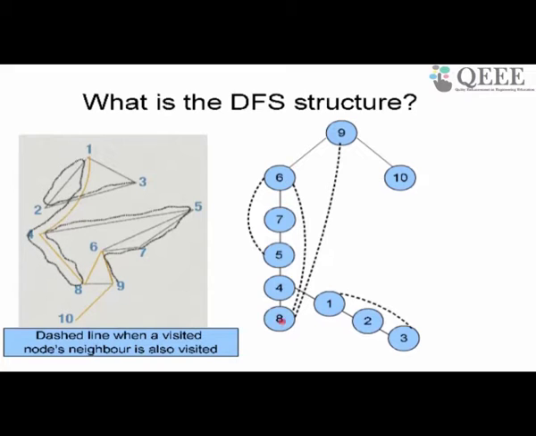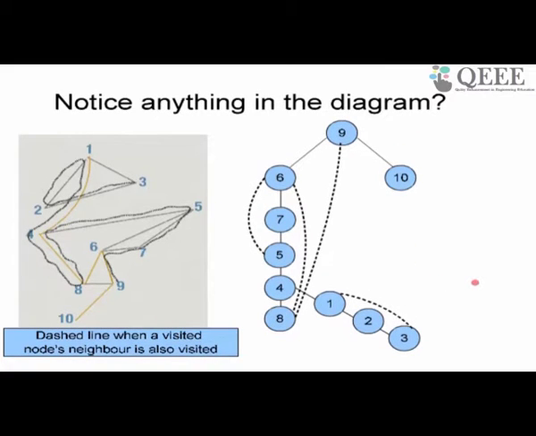If in fact it was going to 1, then 1 has not been visited, so it should have continued 8 to 1 to 2 to 3. So if it is a dotted edge back, it means it is going back to an ancestor of the node. What is an ancestor? Ancestor means if I trace a path back in the tree, I will go 8 to 4 to 5 to 7 to 6. Through the parent links, I can trace a path back to 6. So that is an ancestor. So DFS discovers dashed lines, but these dashed lines are always pointing back to ancestors. Okay, that is nice.